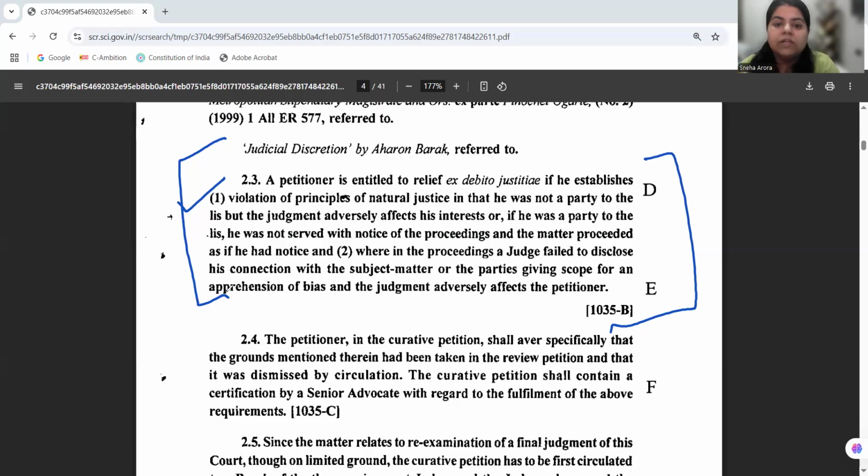So where there is a violation of principles of natural justice, the petitioner is entitled to the remedy of ex debito justitiae.